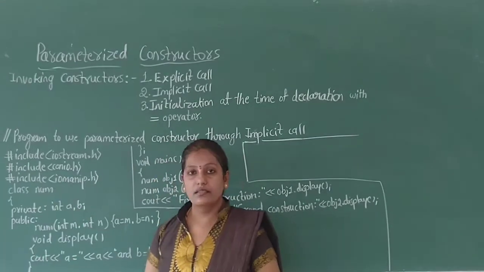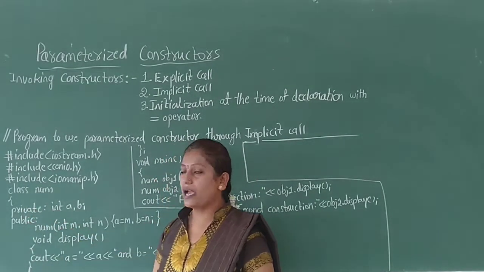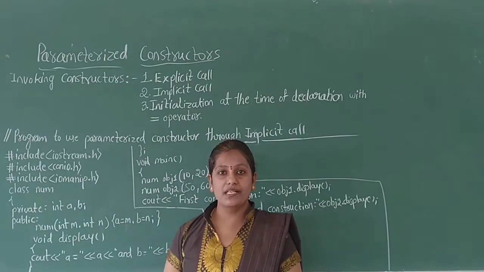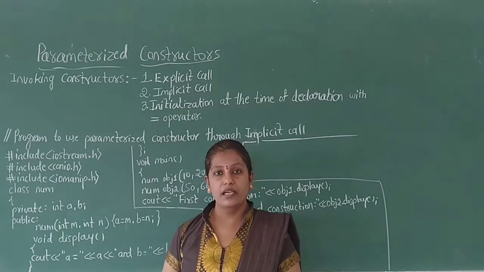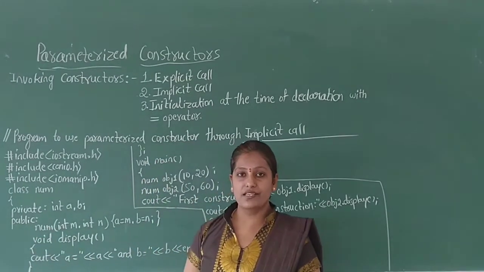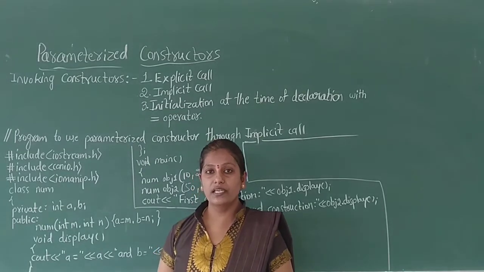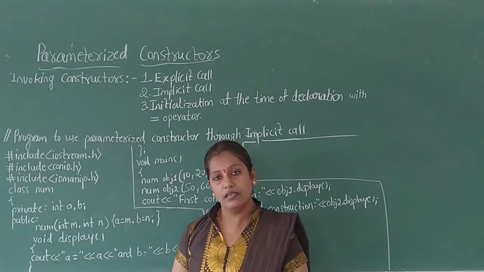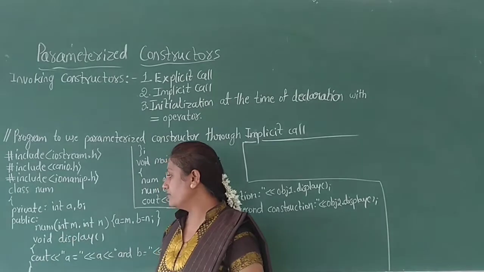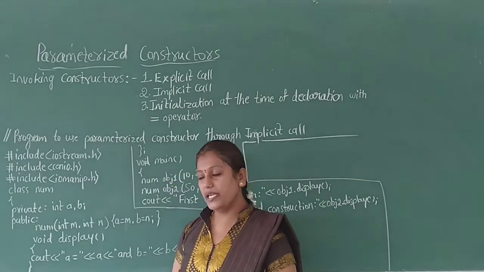And next, the class num is created using the keyword class, and in private section two variables are declared, a and b, with the data type integer. In public section, parameterized constructor is created using two arguments m and n with the declaration of data type integer, and m value is assigned to the variable a and n value is assigned to the variable b.